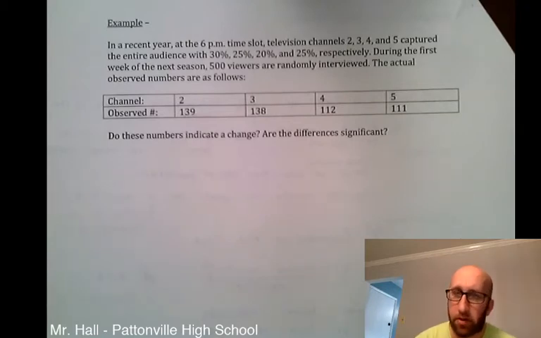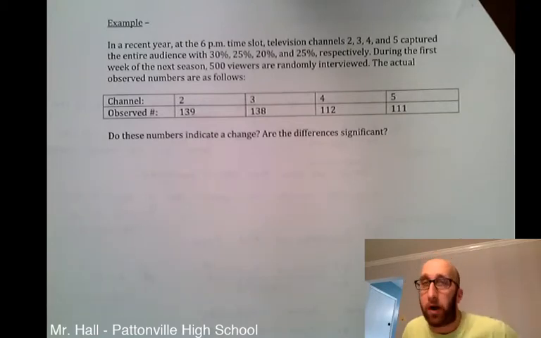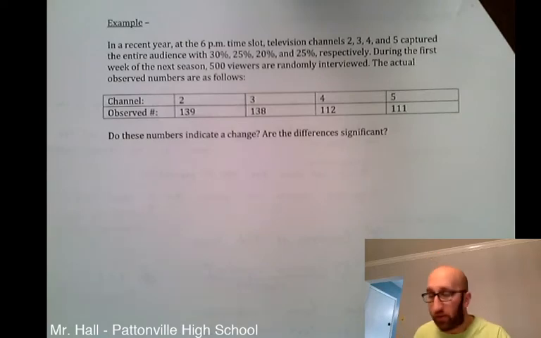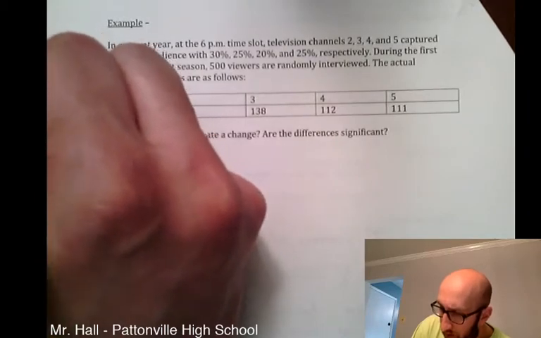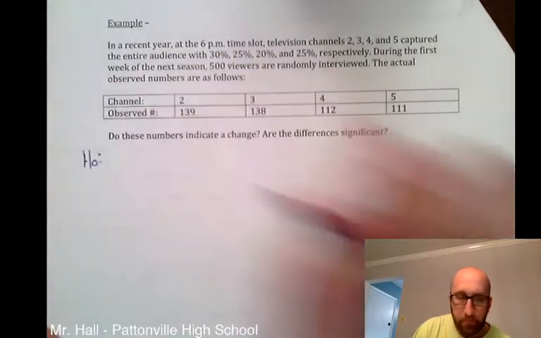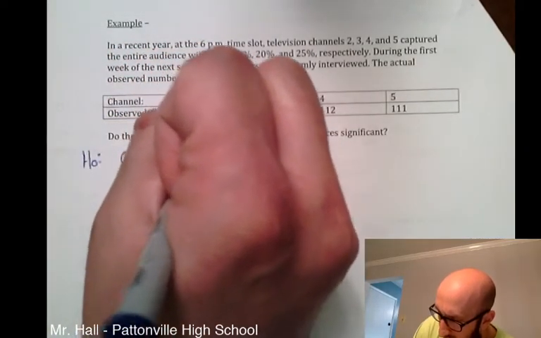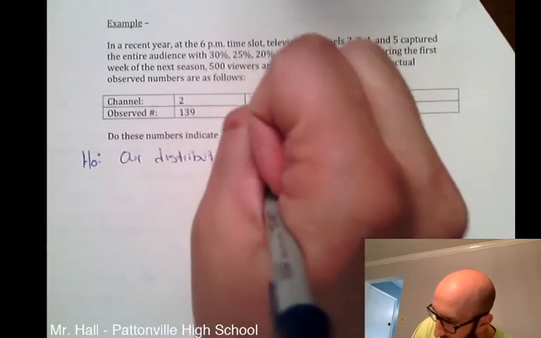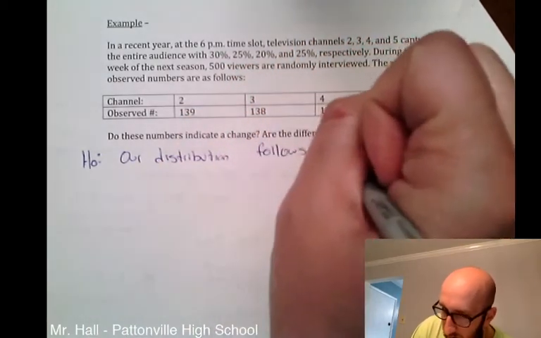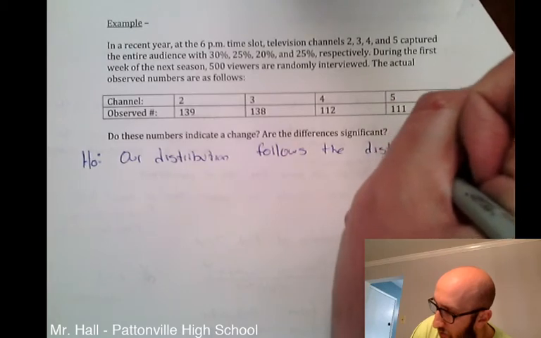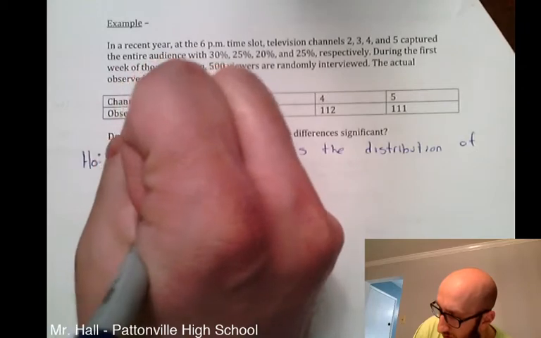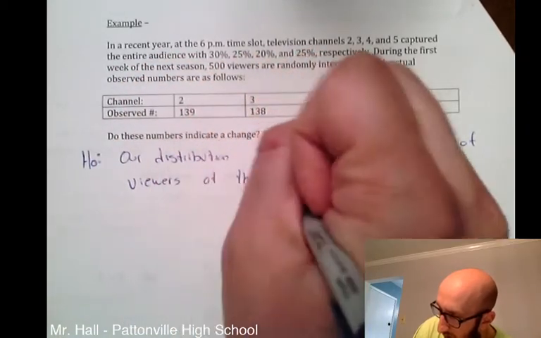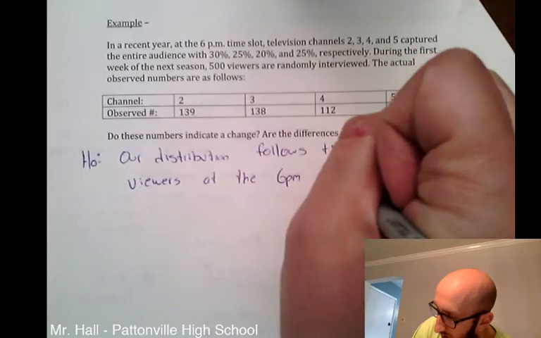I'm going to do the option where I do not have to do a parameter. I'm just going to go straight to the hypothesis. I'm going to start with the null hypothesis here, and what we're going to say is our distribution follows the distribution of viewers at the 6 p.m. time slot.